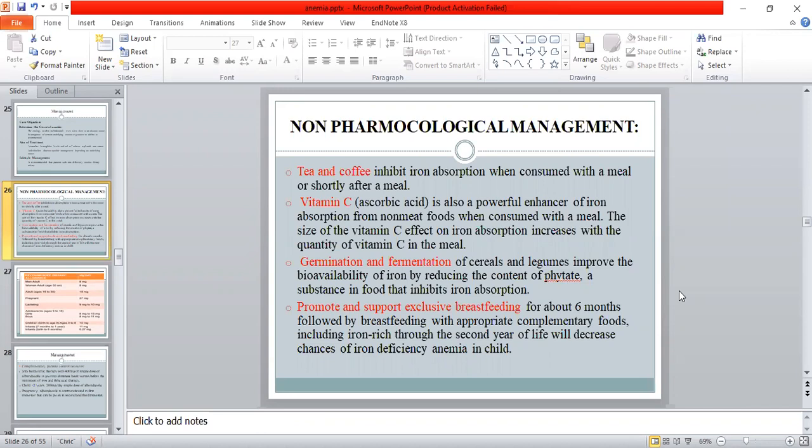And germination and fermentation of cereals and legumes improve the bioavailability of iron by reducing the content of phytate, a substance in the food that inhibits iron absorption. Promoting and supporting exclusive breastfeeding for about 6 months, followed by breastfeeding and appropriate complementary food, including iron-rich food, through the second year of life, will decrease the chances of iron deficiency anemia in the child.